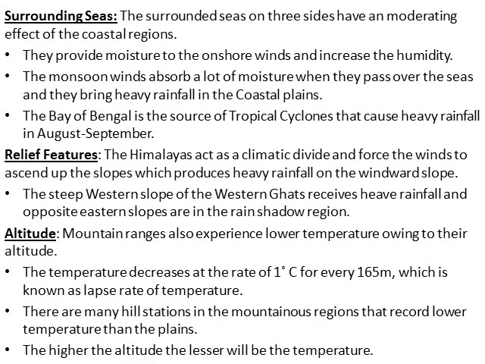Next factor which influences the climate is surrounding seas. Already we have discussed how the surrounding seas influence the climate. Peninsular India, that is South India, is surrounded by seas on three sides. These seas have a moderating effect on the temperature of the coastal regions. For example, in Maharashtra, Mumbai has an equable climate, while Nagpur in the interior experiences an extreme climate, because Mumbai is close to the sea. On the other hand, Nagpur is far away from the sea. That is why Nagpur experiences an extreme type of climate.